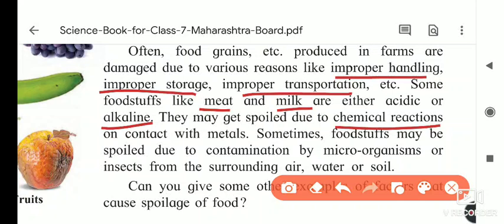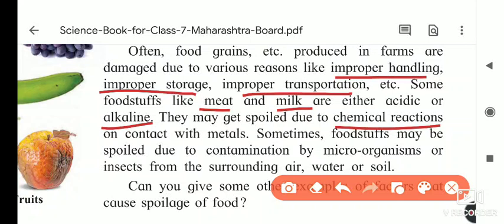Here, if we use a copper vessel for keeping buttermilk, the buttermilk gets spoiled. A chemical reaction takes place between the copper and the buttermilk. As you know, buttermilk is acidic in nature and copper reacts with it, forming a copper oxide. Due to this, the buttermilk turns green in color and its taste changes. That is what happens when food material comes in contact with metals.